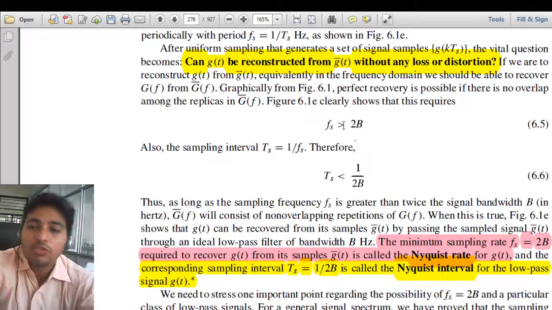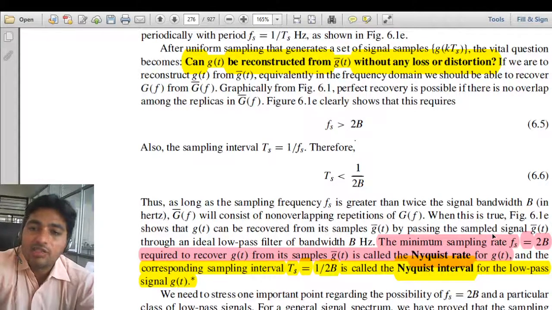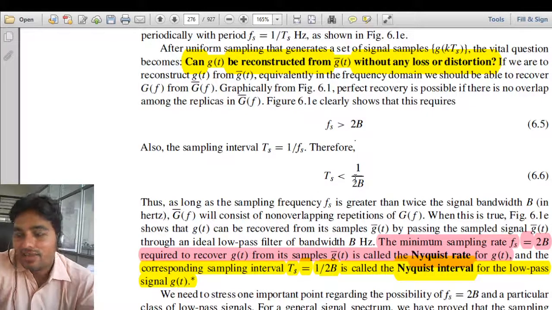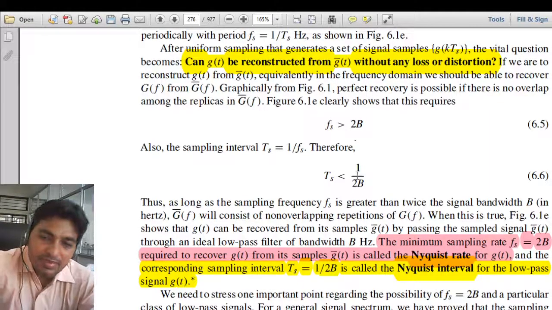We always do oversampling. We'll see why we are doing that. So the minimum frequency required is 2B, and this frequency is called the Nyquist rate, and the corresponding interval, that is the minimum interval, is 1 upon 2B, and that is called the Nyquist interval. This sampling theorem is also called the Nyquist sampling theorem because it was founded by Nyquist. That's why the name Nyquist rate and Nyquist interval is given.